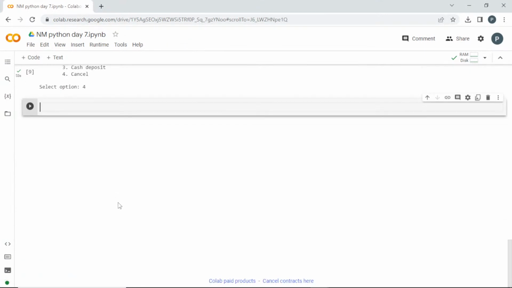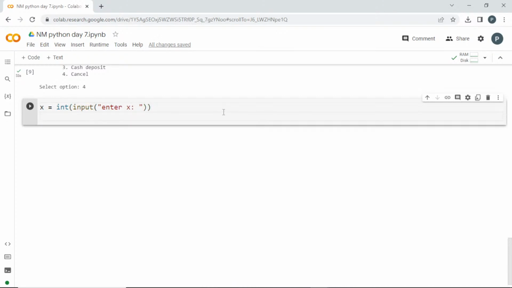X is equal to int(input("Enter X")). Yes, correct, ZeroDivisionError. Y is equal to int(input("Enter Y")). These values will be entered by the user.